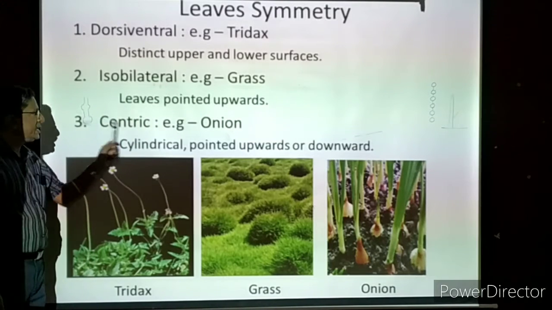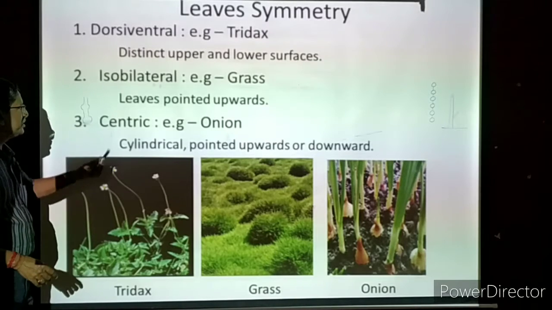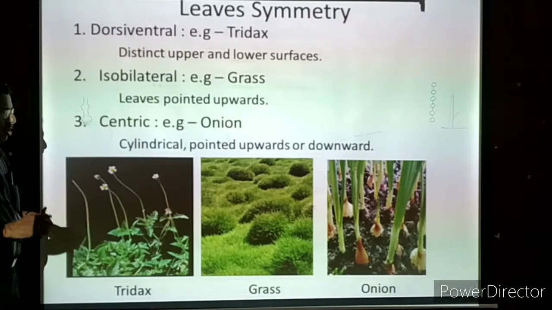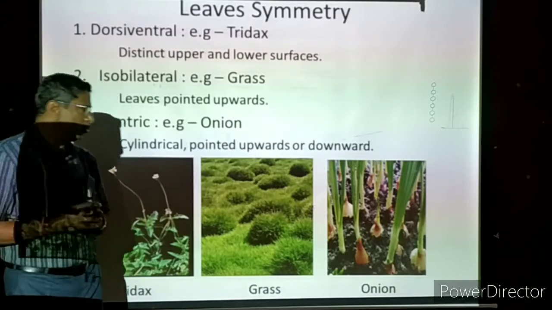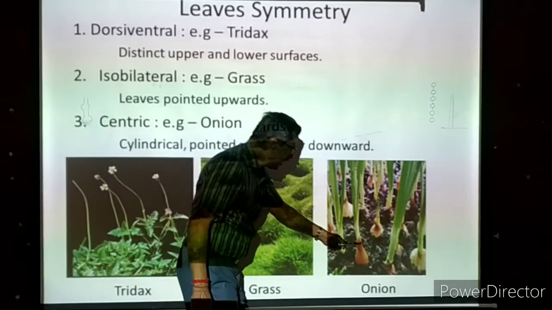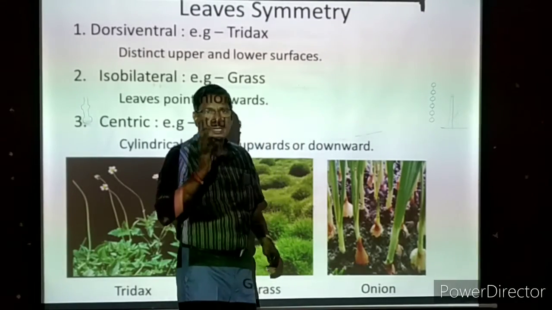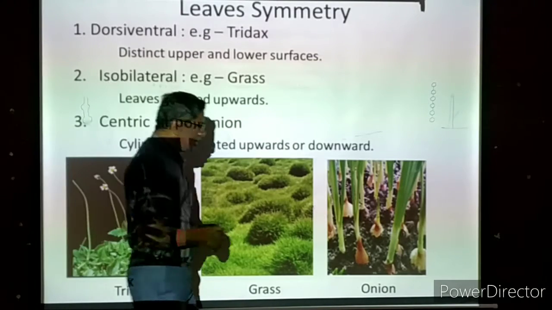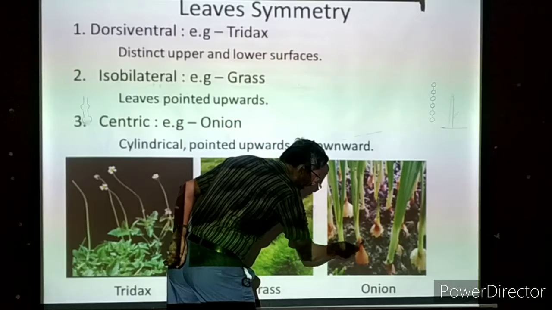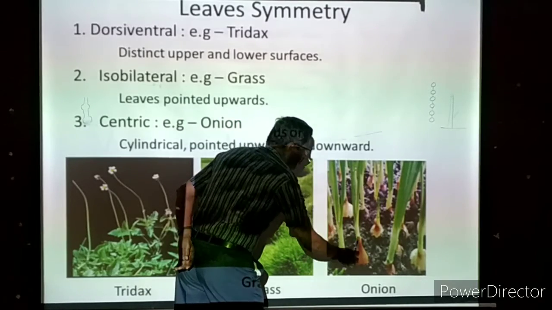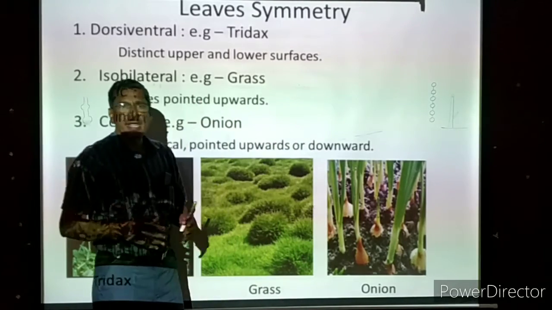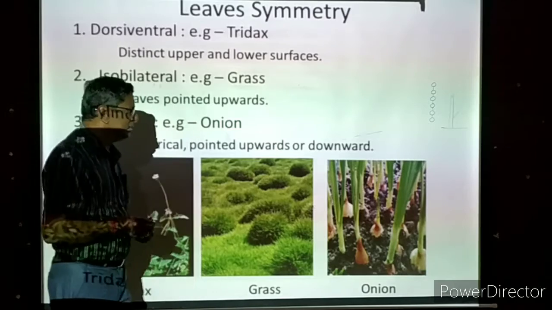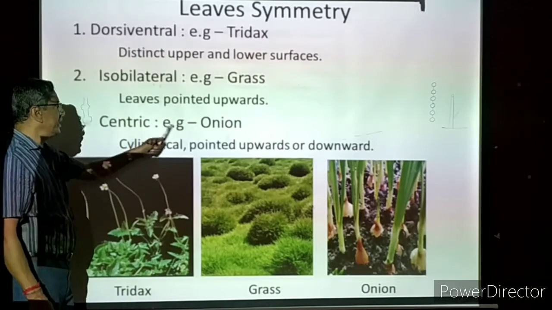Next, we are coming to centric. Example, onion. If you take the onion, what we are consuming is the condensed, underground stem. But from the underground stem, which is buried here, the leaf comes up. The leaf will be green, long and tube-like. That is called centric, as in onion.